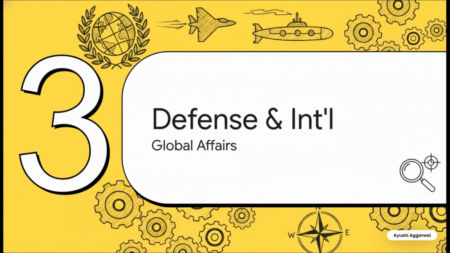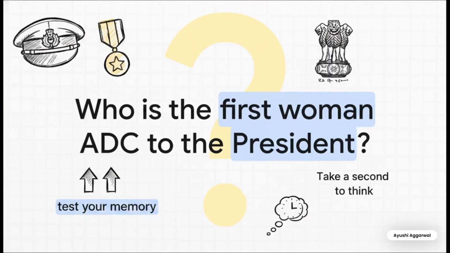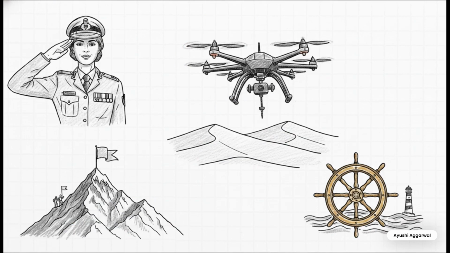NDA, CDS, and AFCAT aspirants, I know this is your absolute favorite topic, so stay laser-focused. So let's have a quick mock test question. Test your memory right now. Who just became the very first woman aide de camp or ADC to the President of India? Take a second to think about it. And the answer is Lieutenant Commander Yashasvi Solanki, a super proud moment and honestly a guaranteed exam question.